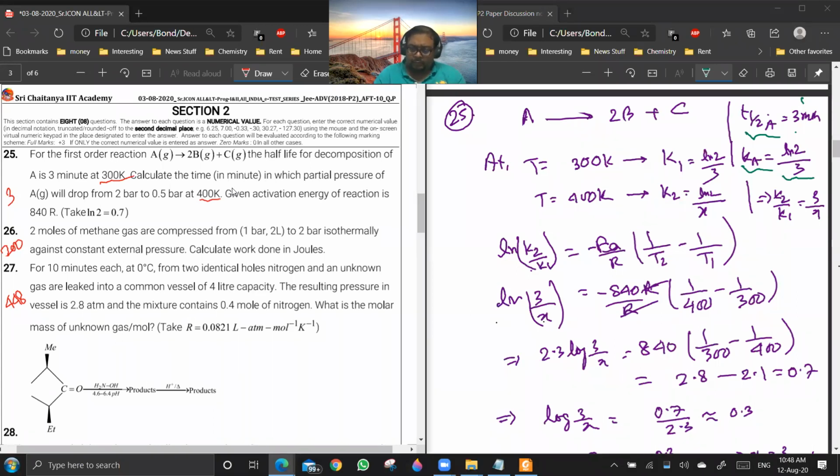Okay. So let us say that K1 is the rate constant of A at 300 and at 400 it is K2. So let us say that at 400 Kelvin, the half-life of A is X. Then I can write K2 by K1 is equal to 3 by X. Yes or no?